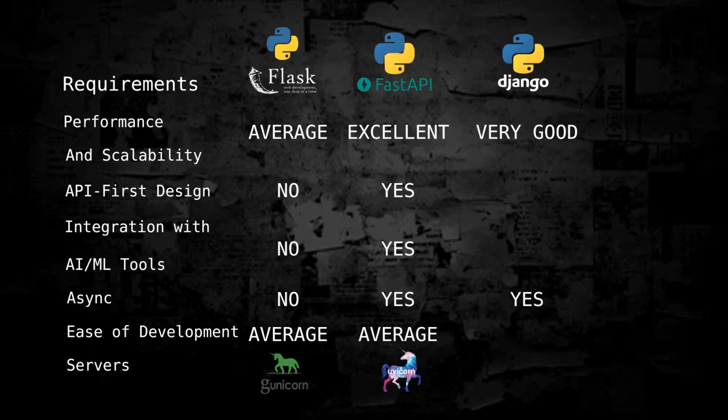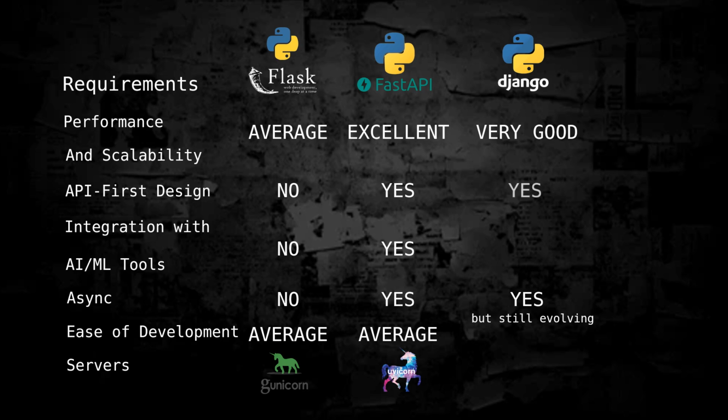Let's talk about some of the trade-offs of Django. Heavier framework, more overhead compared to Flask or FastAPI. Steeper learning curve, requiring understanding of Django's conventions and components. Async limitations: although it supports async, the Django ecosystem is still transitioning, with some plugins lacking async compatibility.